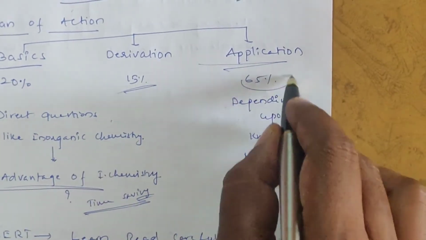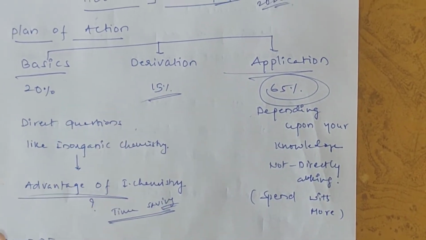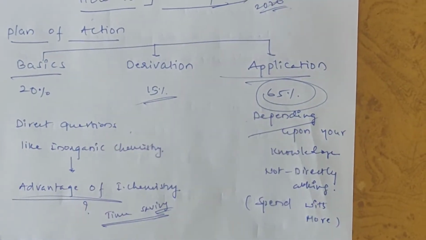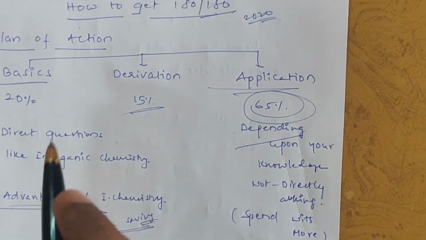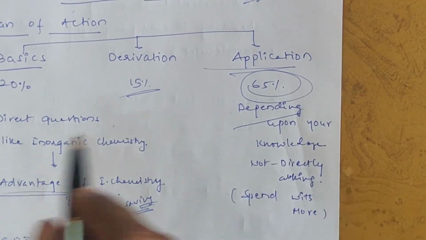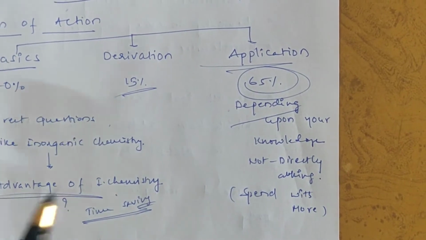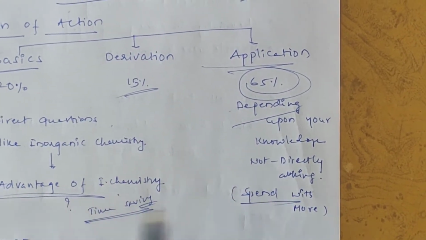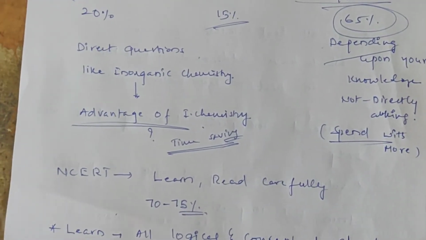Applications: 65% came from only applications. So depending upon your knowledge, okay, not directly asking, all are indirectly asked questions. For example, compared to inorganic chemistry, which one has more ionization energy, which one has more electronegativity. Not that type, it is indirectly asking. So application knowledge.